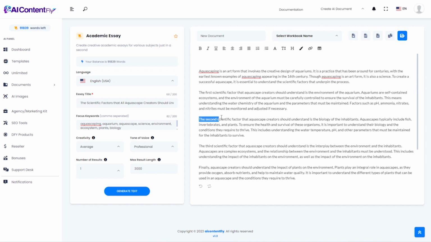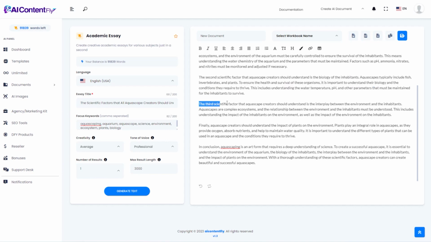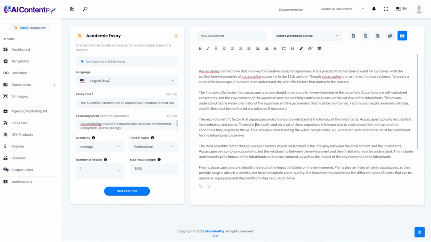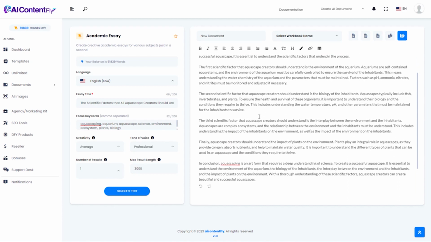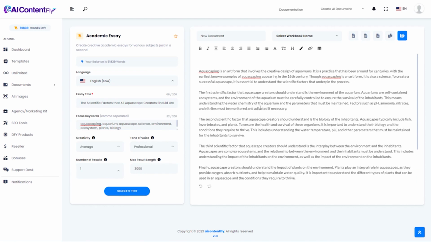The next paragraph says, the second scientific factor that aquascape creators should understand, the biology of the inhabitants. It goes on to explain that. The next paragraph, the third scientific factor, they should understand the interplay between the environment and the inhabitants, right? This sounds like an essay, doesn't it? The interplay between the environment and the inhabitants. But again, in addition to just being an essay generator, you could use this to create viral reports, or what we might call a white paper, right? We could turn this into a white paper that could then be distributed essentially as a lead magnet or a lead generator for this business.